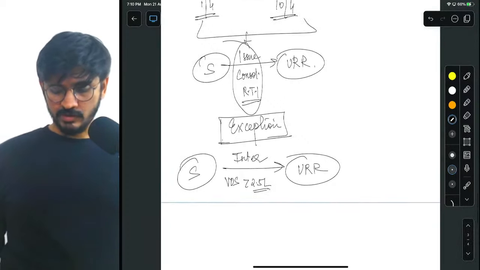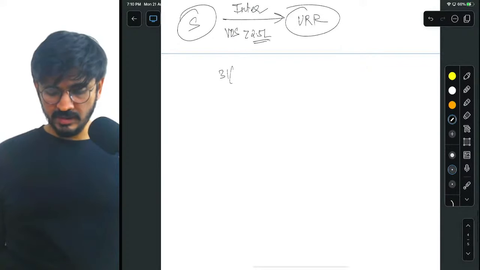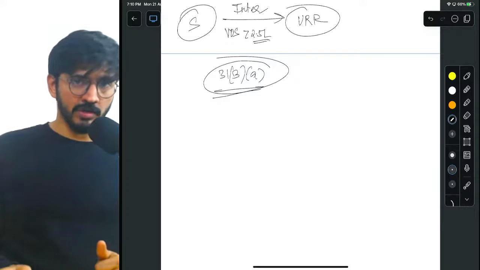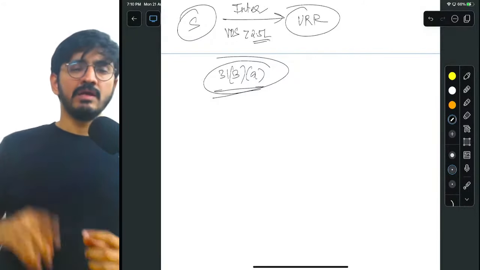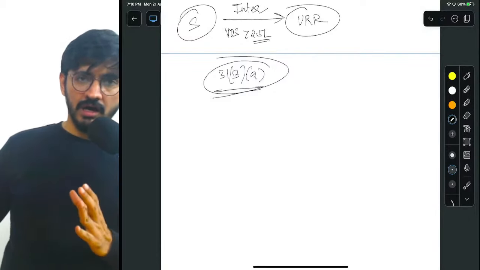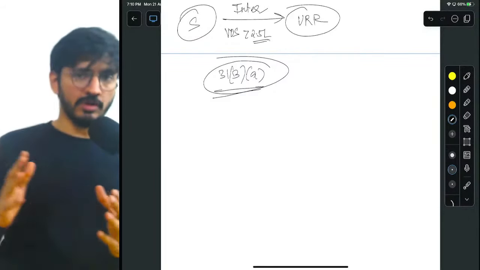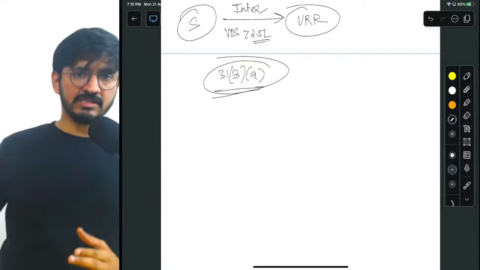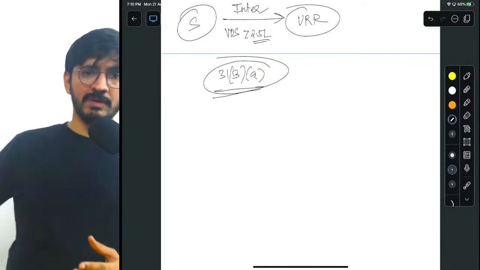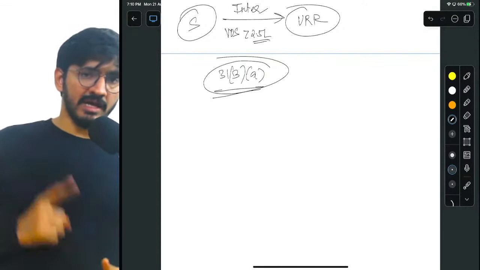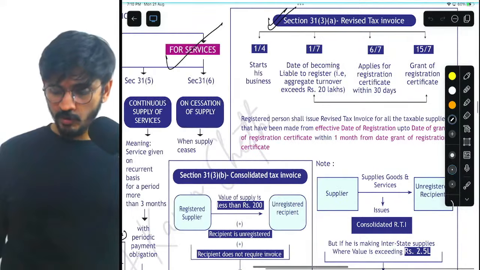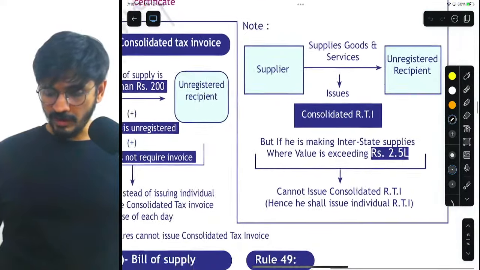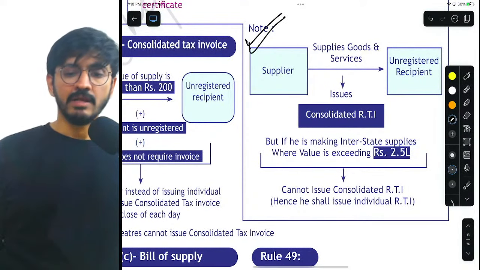Okay, right. So that is where we are done, my dear friends, with 31.3a, where we first understood when RTI is to be issued, within which period: one month from the date of grant of RC. If the recipient is unregistered, then consolidated. If the recipient is unregistered but there is interstate supply where the value of supply is more than 2.5 lakhs, again an individual revised tax invoice. Is that very clear, my dear friends? This is what I was trying to say.